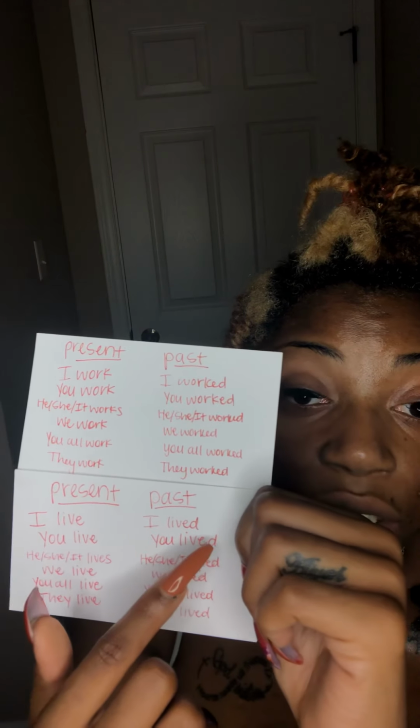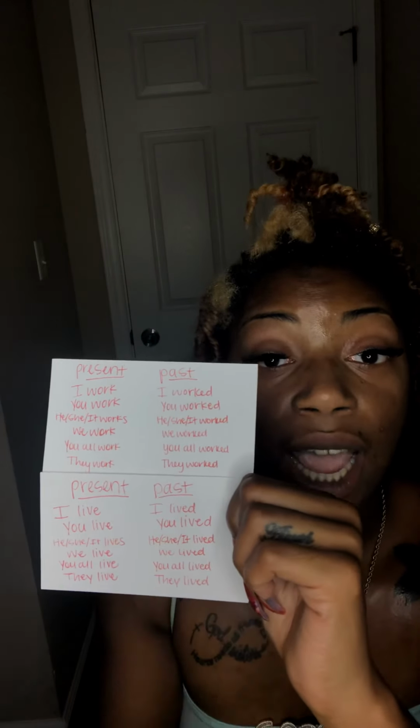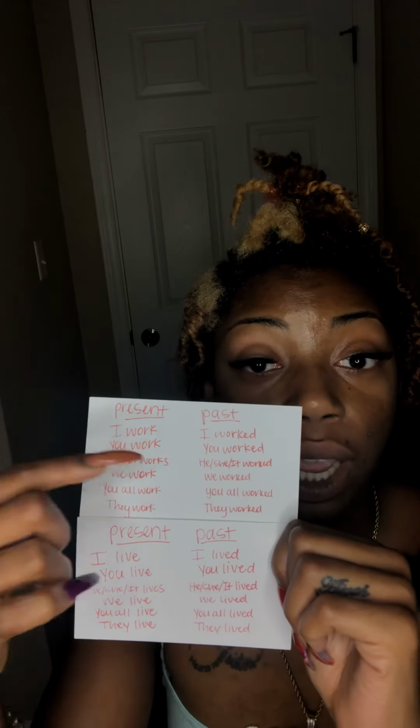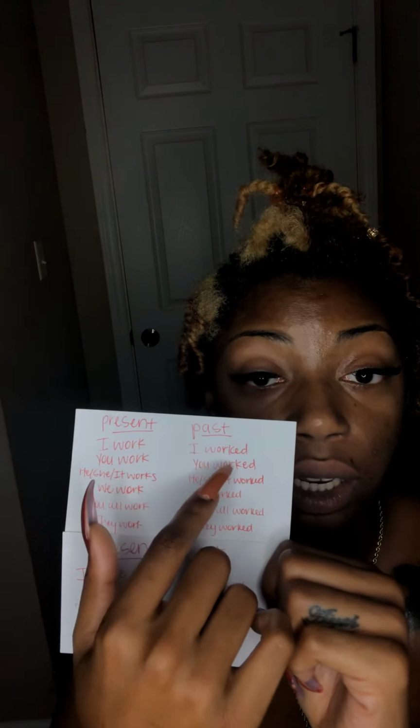We add a D on the end in the case where the word ends with an E. But when there's no vowel at the end of the word, we add an ED.